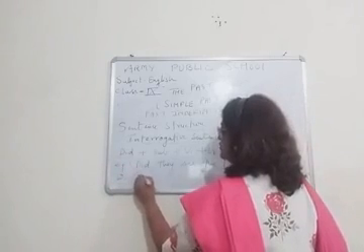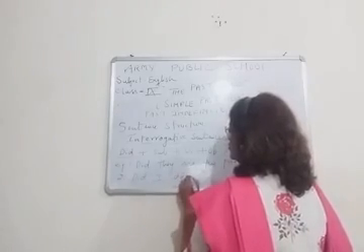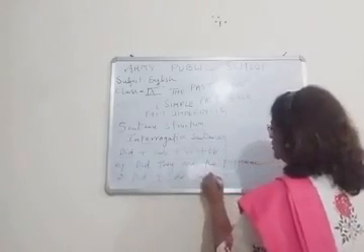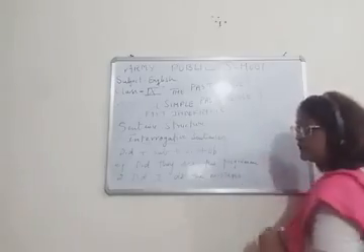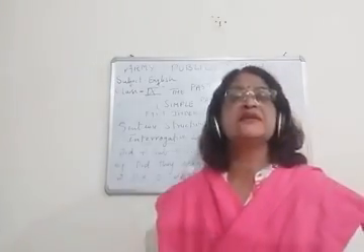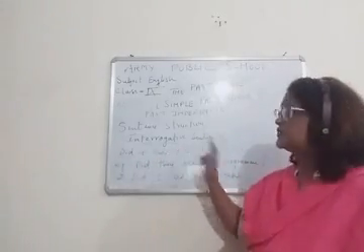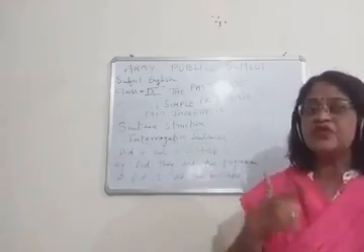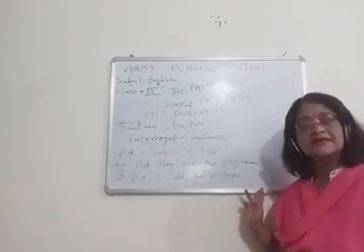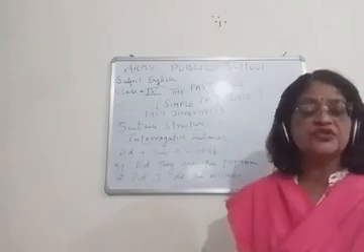Did I do the mistake? Okay, so you can see children, with did we always use the first form of the verb, then the subject is here and then the object is here. And don't forget to put a question mark, as it is an interrogative sentence.